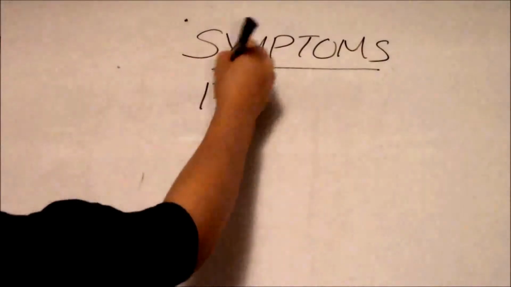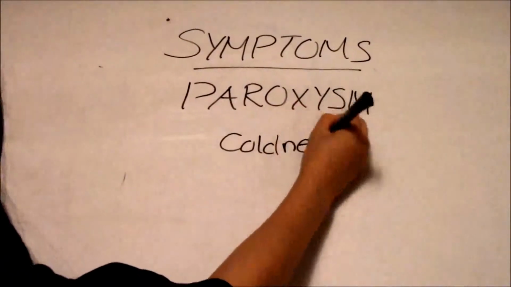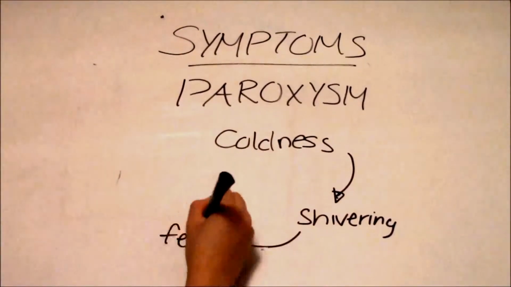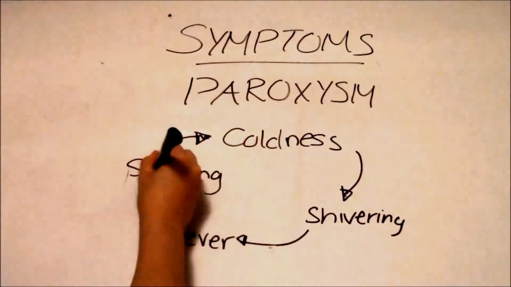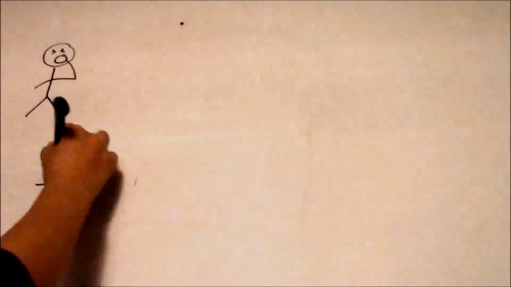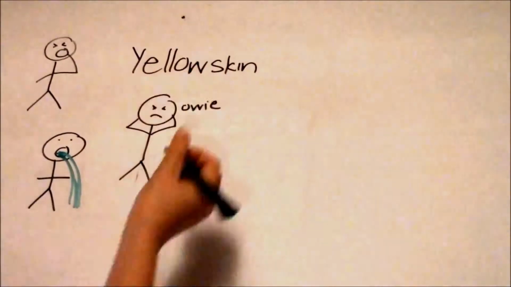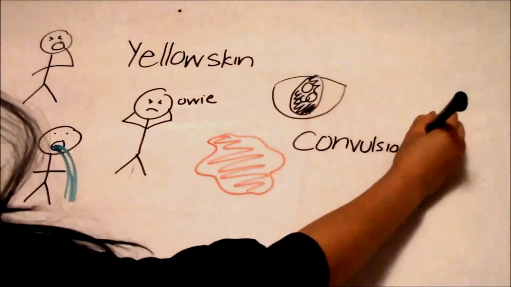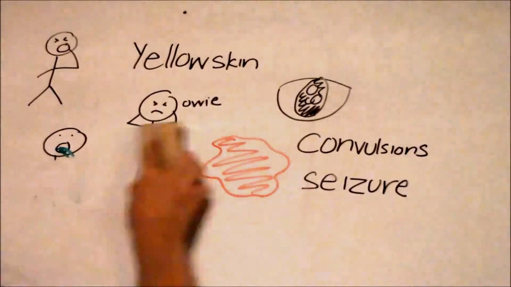The classic symptom of malaria is paroxysm, which is characterized as cyclical occurrence of coldness, followed by shivering, fever, and sweating, and is recurrent every 36 to 48 hours. Other symptoms include fatigue, vomiting, headache, yellow skin, hemoglobin in urine, retinal damage, convulsions, seizure, coma, and death.